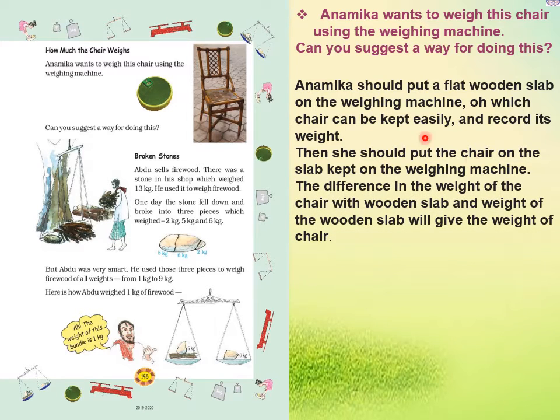The difference between the weight of the chair with the wooden slab and the weight of the wooden slab will give the weight of the chair. Now we have to subtract. First, when we put the wooden slab on the weighing machine, at that time we have to note down the weight of the wooden slab, how much it weighs. Then we have to subtract that from the weight of the wooden slab and chair. So then we will get the weight of the chair.